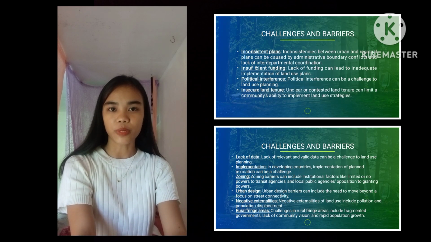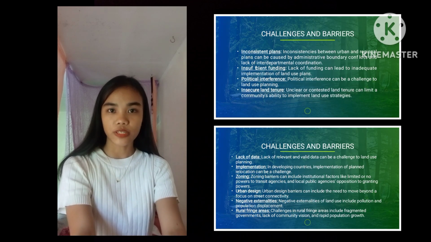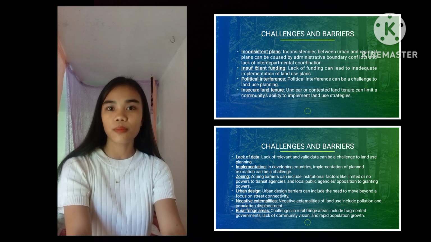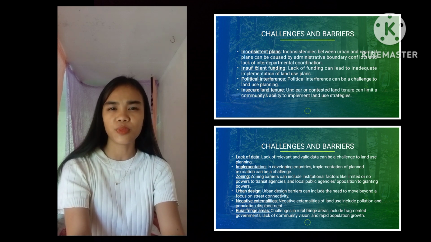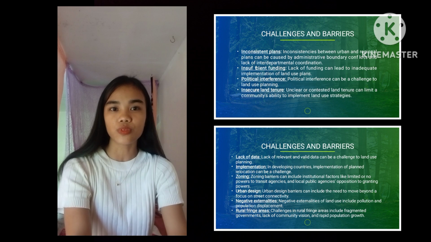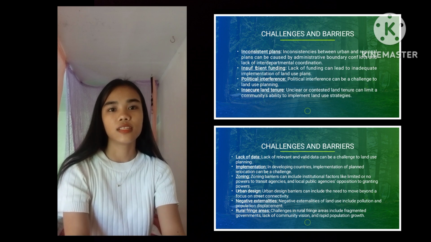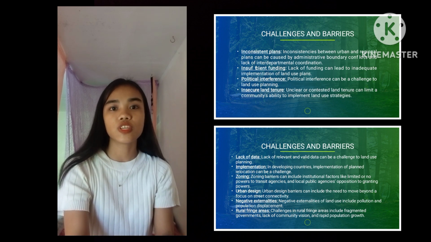Next, challenges and barriers. Challenges and barriers to land use planning and relocation can include inconsistent plans. Inconsistent plans between urban and regional plans can be caused by administrative boundary conflicts and lack of interdepartmental coordination. Next is insufficient funding.